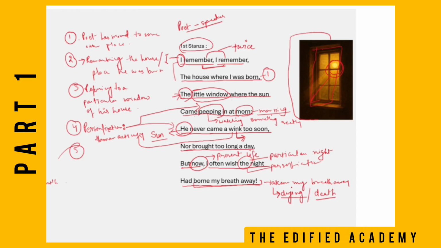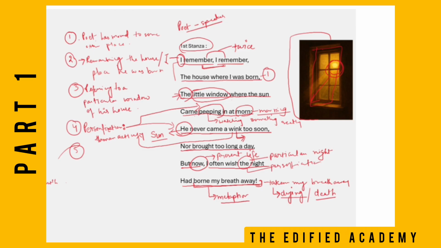Humans can take your lives away. So this is how the poet tries to explain that he wanted that night to have taken, or that night should have taken his life, or he should have died that night. Children, here you can see the poet has used metaphor in the last sentence where he's saying borne my breath away, right? So please include this as well.